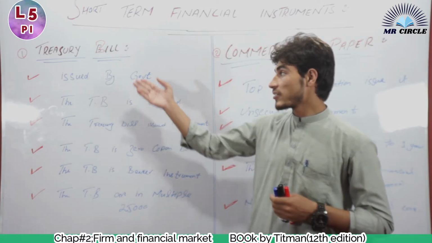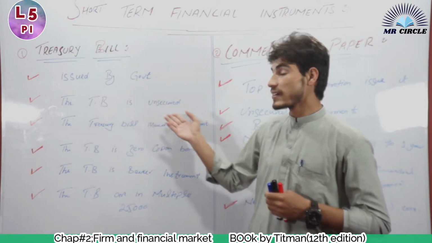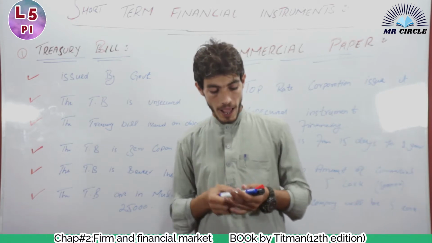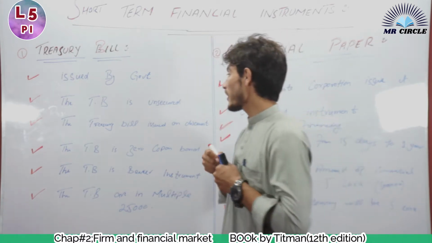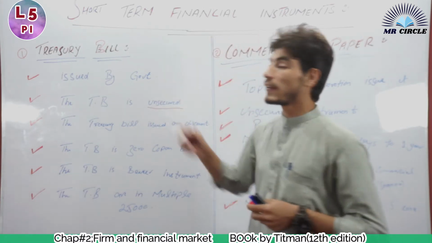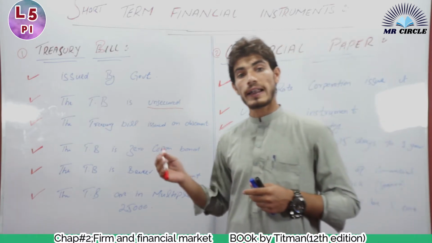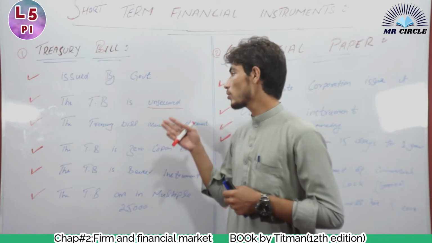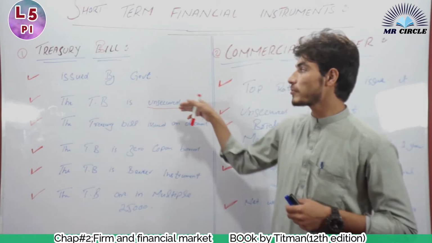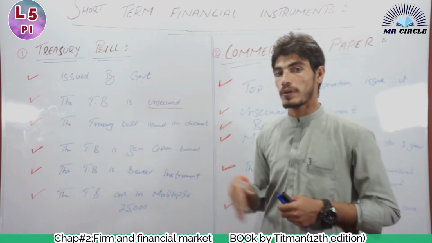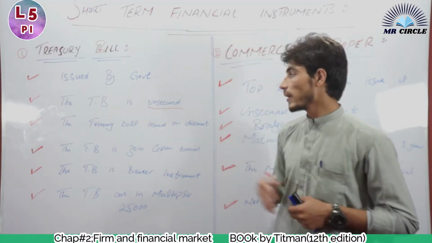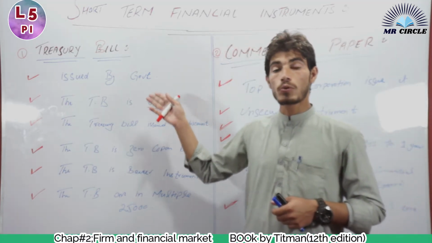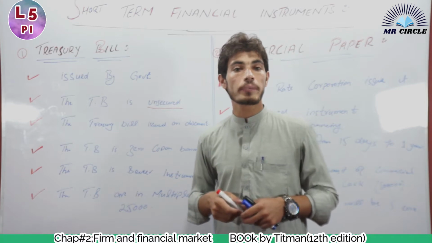The next point is that treasury bills are unsecured. Unsecured means that there is no guarantee between the government and the person who purchases the treasury bills. There is no security, so they can't claim against the government if the government doesn't pay them back.